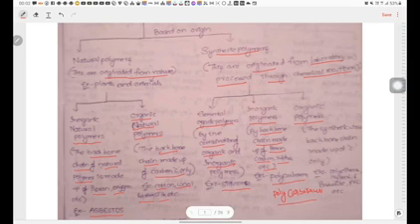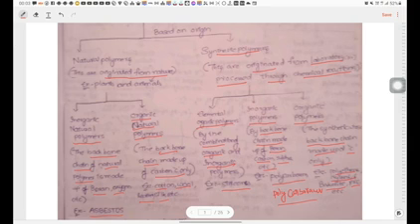Next one, organic polymers. In synthetic organic polymers, the backbone chain is made up of carbon only. Examples: polythene, nylon 66, bakelite, PVC, etc. So these are the main classification of polymers based upon origin: natural polymers and synthetic polymers.